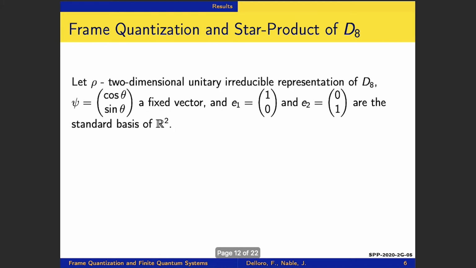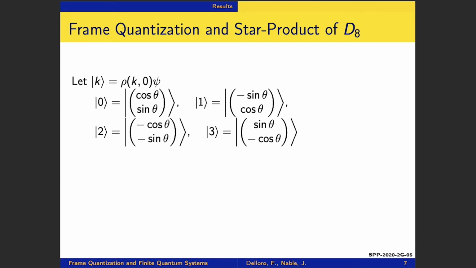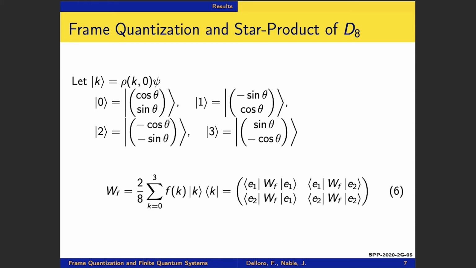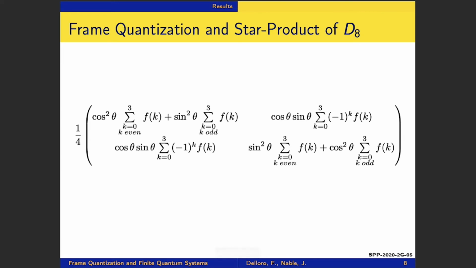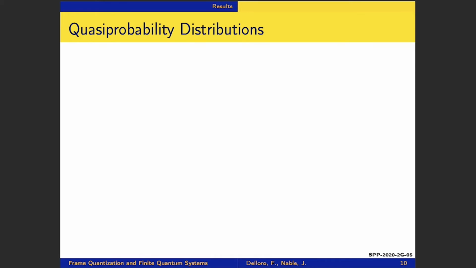As an example, if we have this as our ingredients, then we have the tight group frame for L2 of D8. By letting ket of k equal to this, the Weyl operator is given in 6, whose matrix entries are equivalent to this matrix. So when we compose two of these Weyl operators, we get the star product given by this matrix. From these computations, we can solve for the quasi-probability distributions such as the P and Q functions.